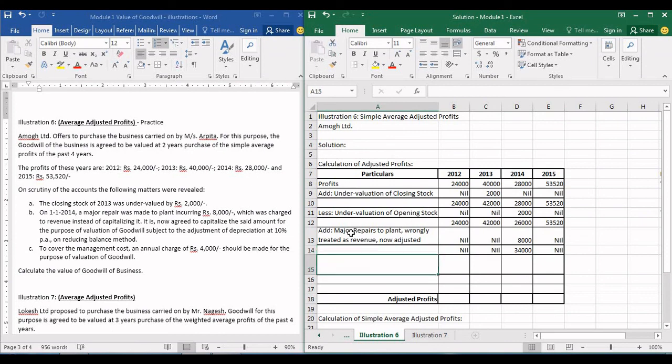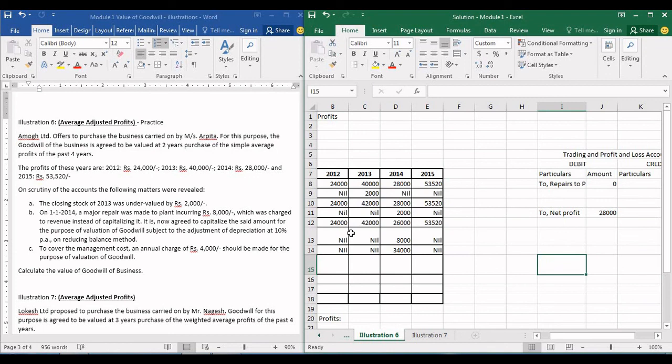Now let us read about depreciation. Now what they are saying is, since you are converting it into a capital asset, since you are capitalizing this repair and you are mentioning it in the assets, that means there will be depreciation. The rest of the depreciation on plant is already taken care of. We just have to worry about this 8,000 that we are newly adding in assets. So we'll solve a working note. Working note number 1, calculation of depreciation.